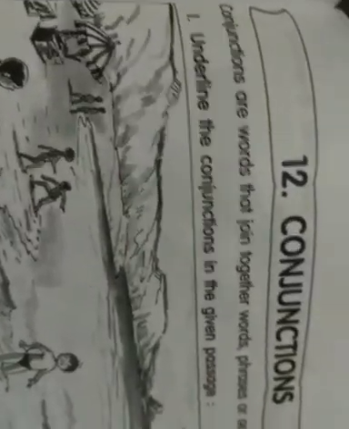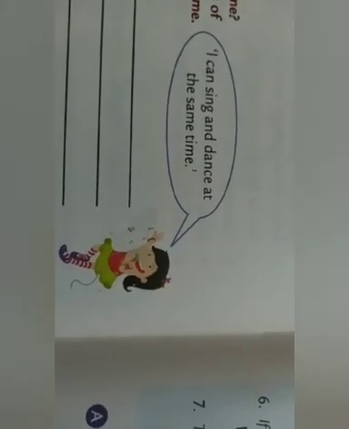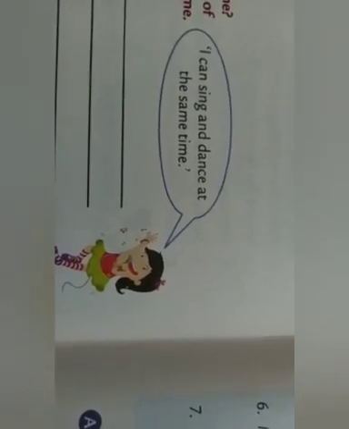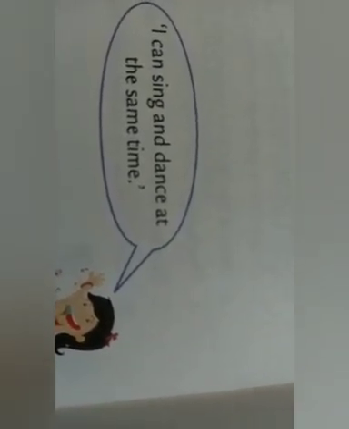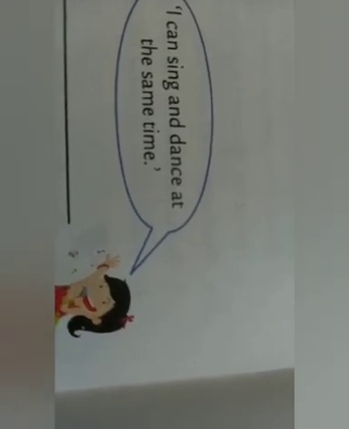So, we will deal with lesson number 12, conjunction. In this picture, you can see Tanya is telling us something. I can sing and dance at the same time. So Tanya is telling about her two qualities or two tasks which she can do at one time. Sing and dance at the same time.